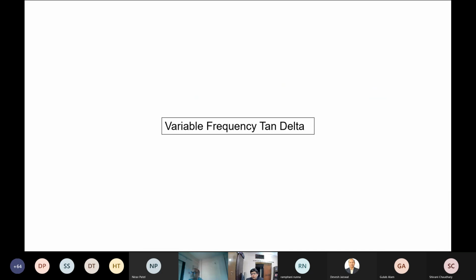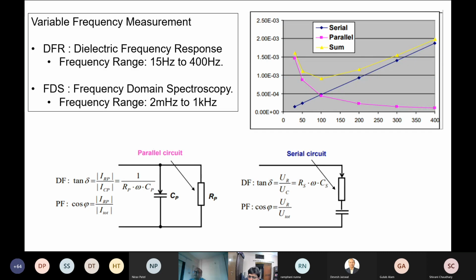Then another concept which has become very popular in India in the last 2-3 years, and which has been very nicely described in CIGRE document 755, released in 2019, is variable frequency measurements. There are two types of measurements, classified into two sets.